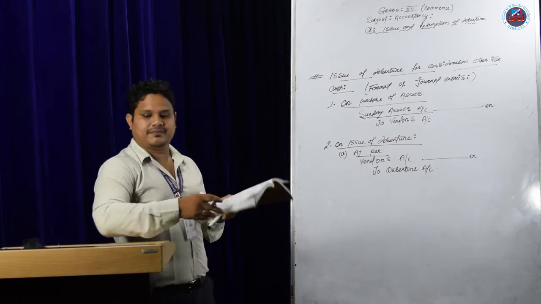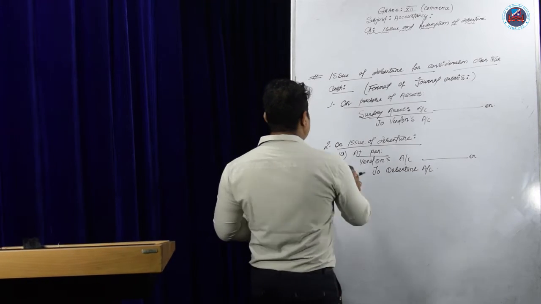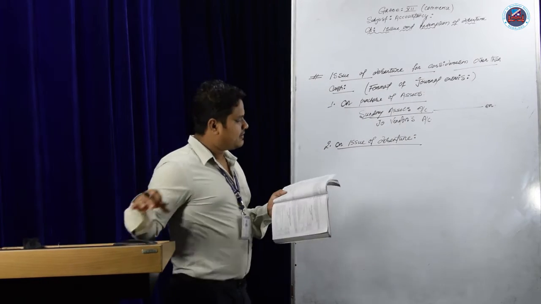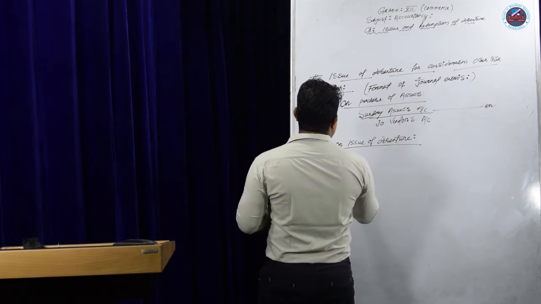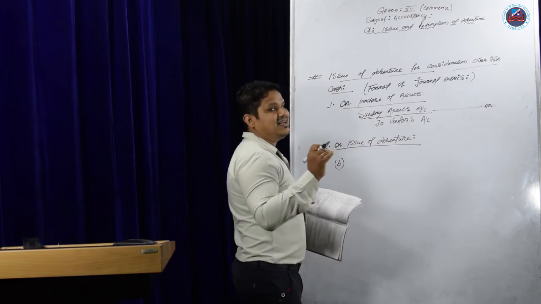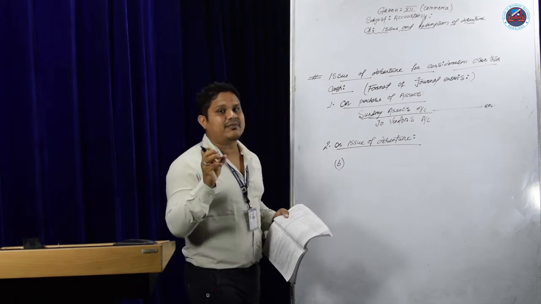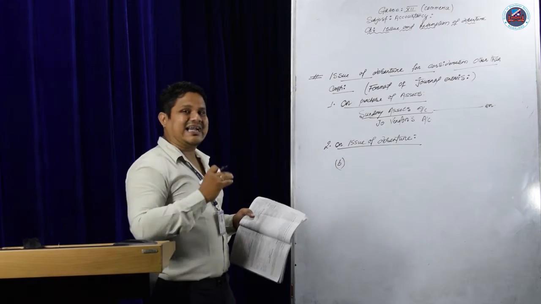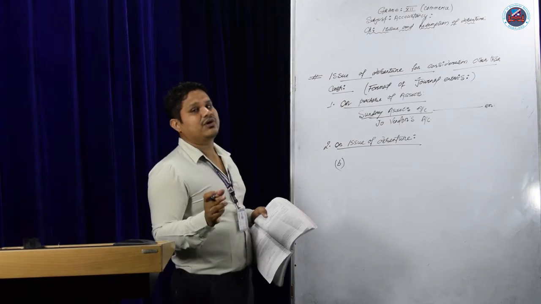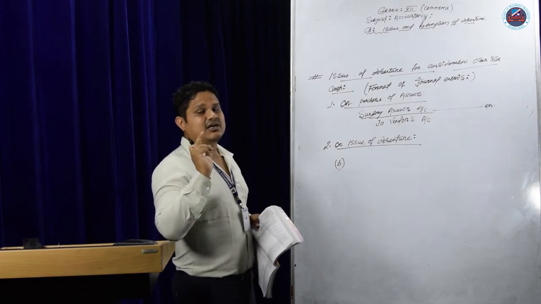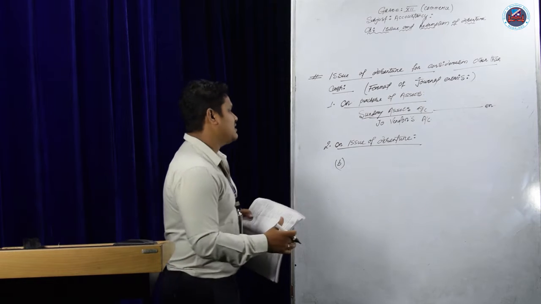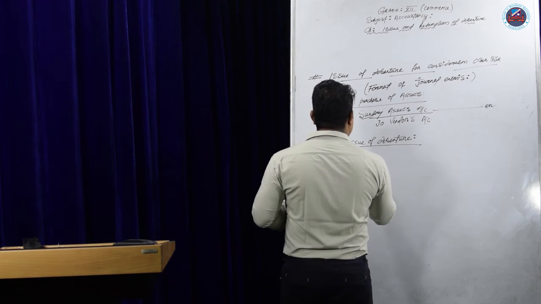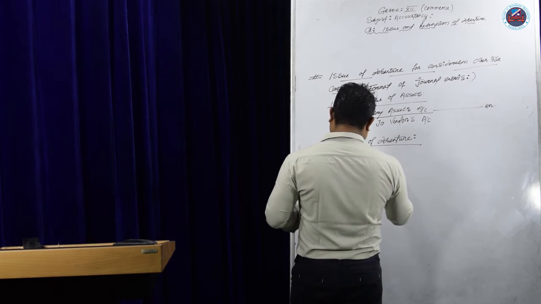Now if it is at a premium, what is the entry? Number B will have only one entry. I will give the three entries: par, premium and discount. Remember, don't write all three entries at the time of issue. Only one comes. You will see the question, read the question first, and after that you will do it. So it is given at premium.